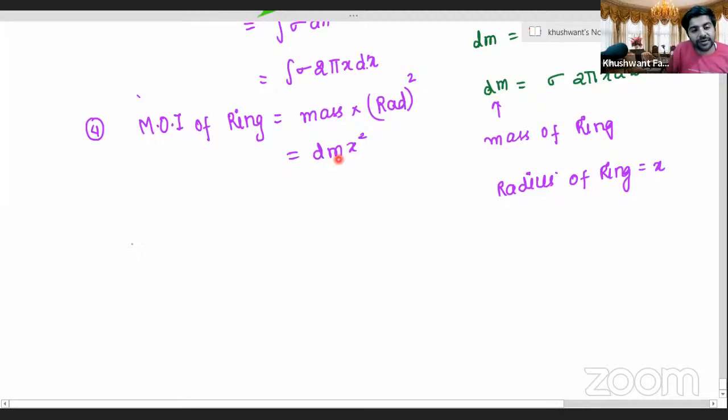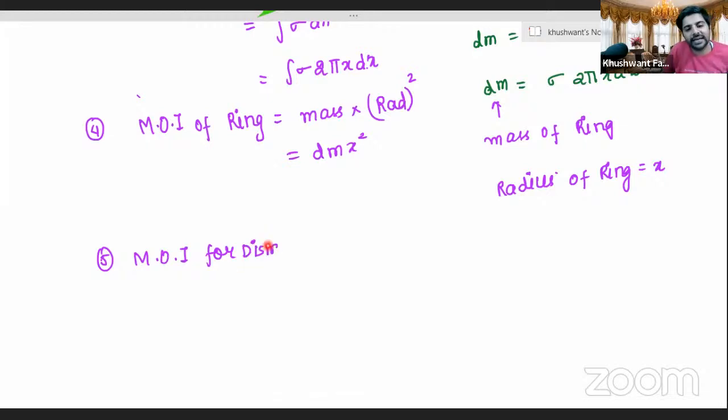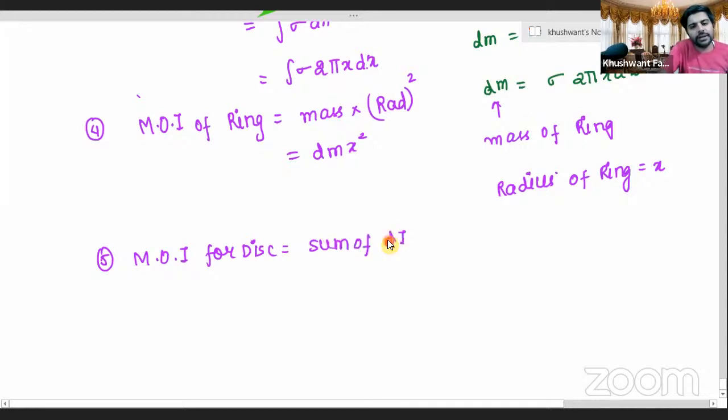What will be the moment of inertia for the disk? The moment of inertia for the disk will be equal to the sum of the moments of inertia of all the rings. Correct, Aanchal? Right.